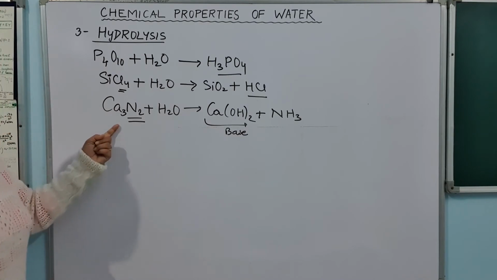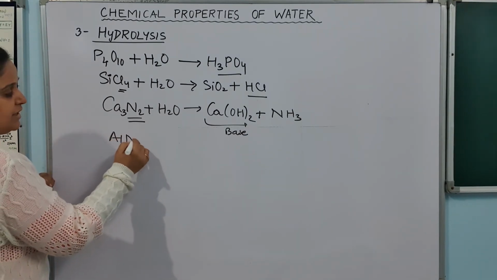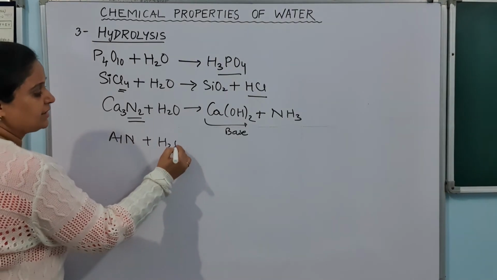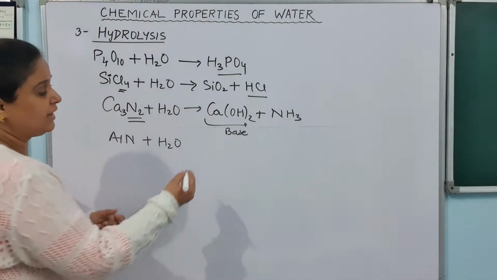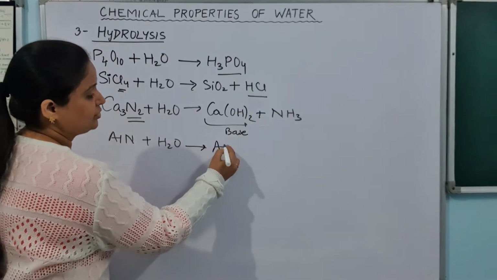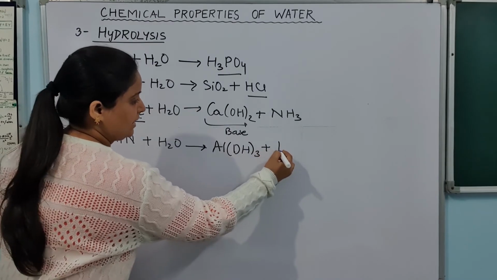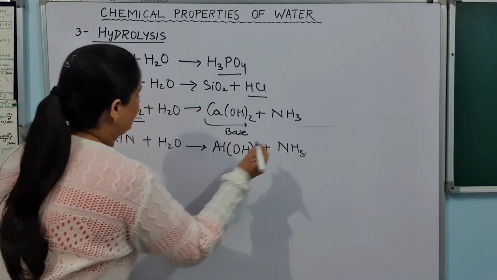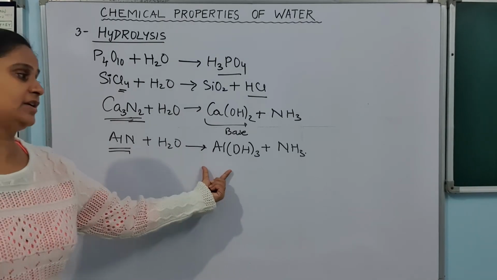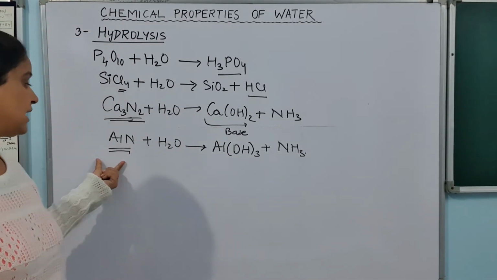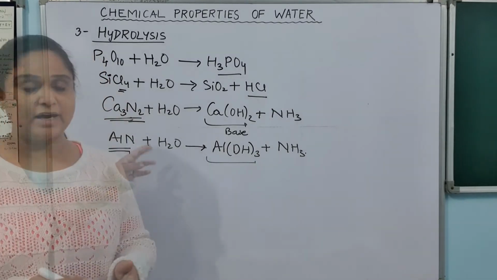Let's take one more. We can take another metal. The metal is aluminium nitride this time, and we are reacting it with water, or I can say I am hydrolyzing it. What will happen? We can convert it into Al(OH)3, and ammonia will be formed. The metal nitride can convert into hydroxide and ammonia. It means using metal nitrides you can prepare ammonia by this method. I hope it is clear.